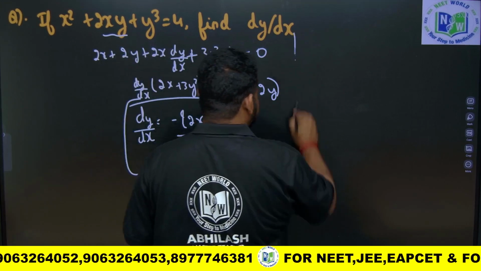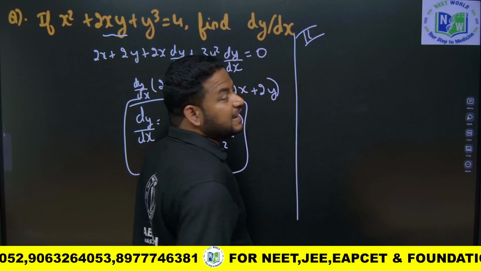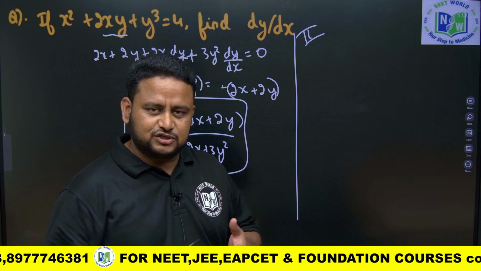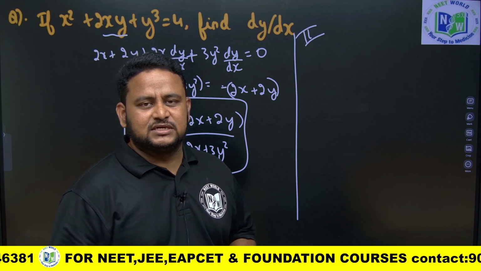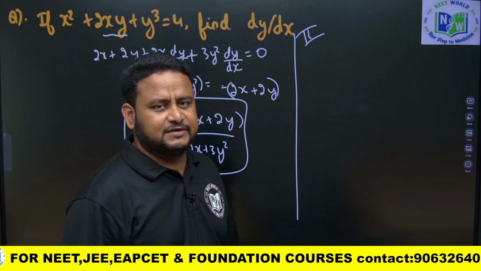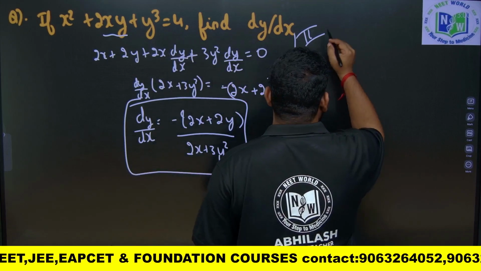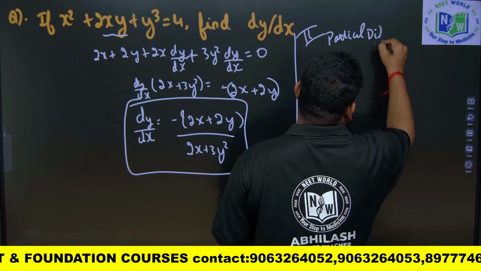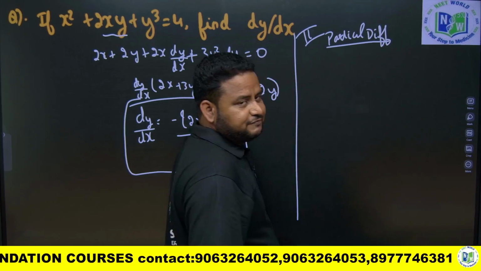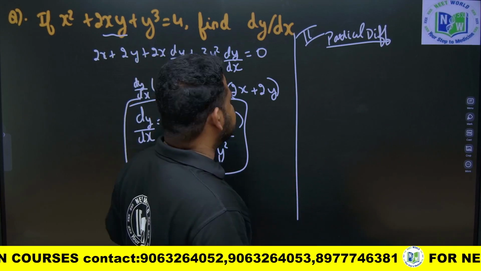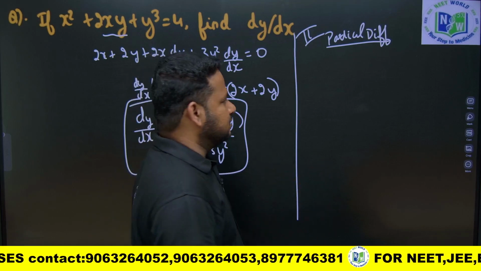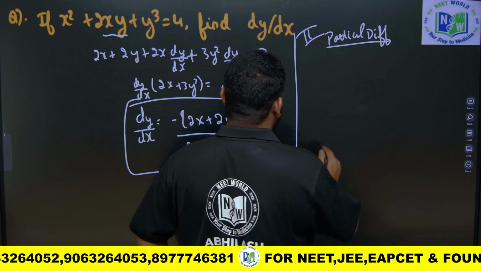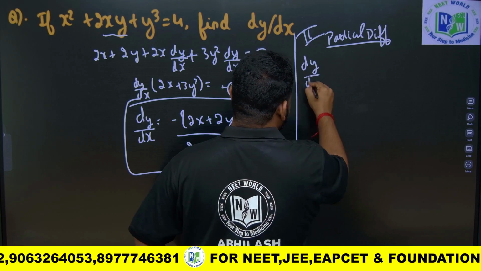That is method 2, the second method, in which we will be using partial differentiation. In some topics of JEE you will need it, and when it comes to engineering, partial differentiation is definitely one of the pillars of engineering mathematics. So definitely you have to learn the basics of partial differentiation. I will tell you now how to do it. We will be using partial differentiation to get the answer for an implicit differentiation question, that is the shortcut. Suppose they have given the function and you have to find dy by dx.